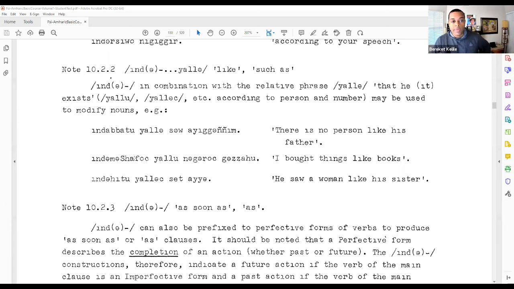In that next sentence, we see Inda masafoch. So we have third person plural because it's multiple things, so we have yalu. And then Inda hitu, which is Hitu's sister. So that's third person feminine singular, and so we have yalich to agree with that in gender and number.